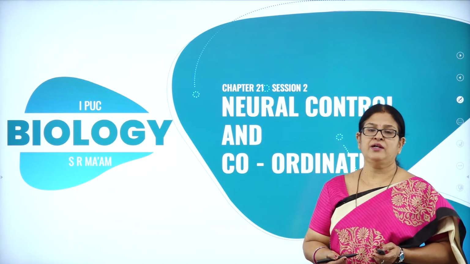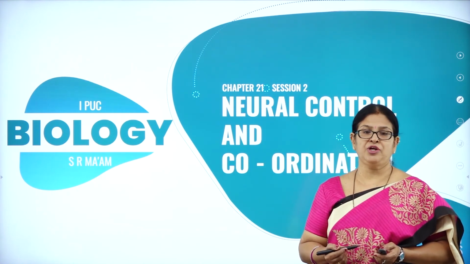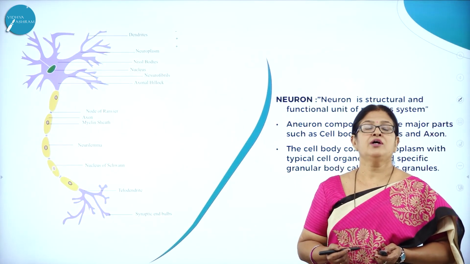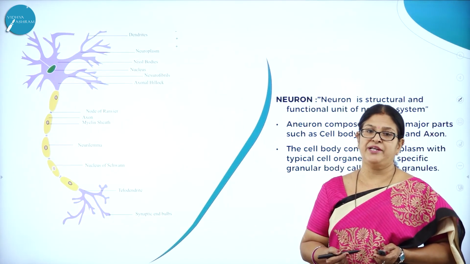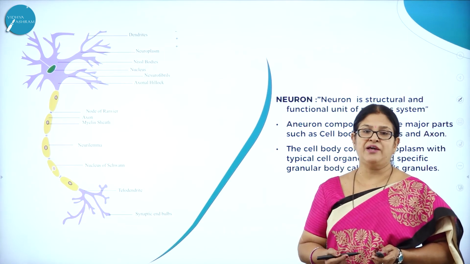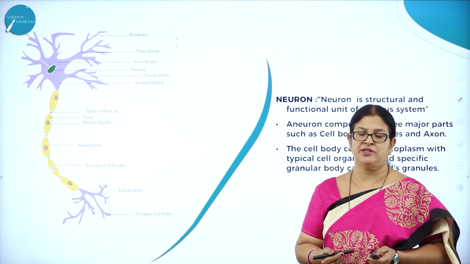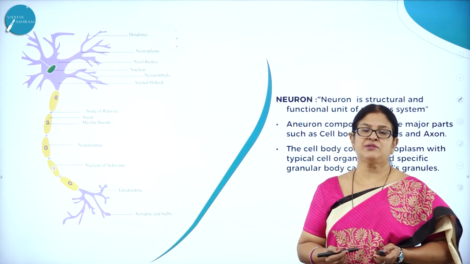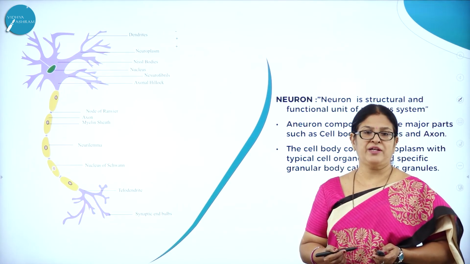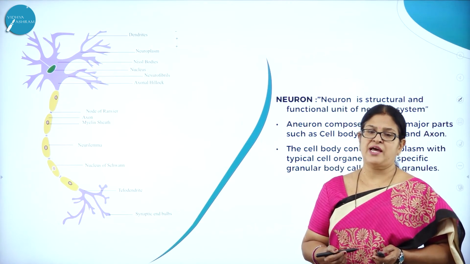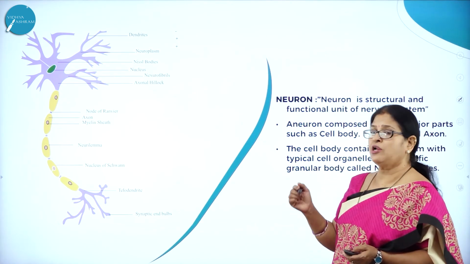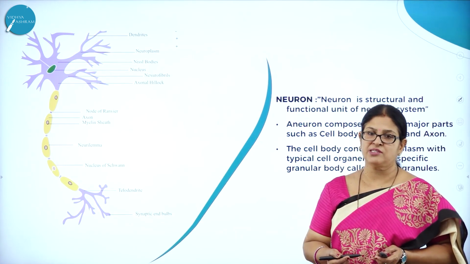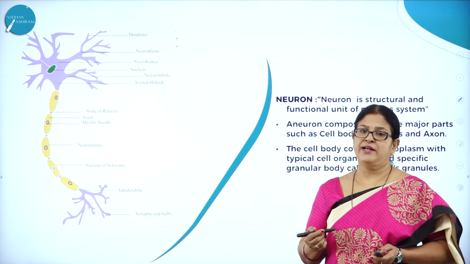As we all know, all living organisms, particularly human beings, exhibit a very unique characteristic feature called consciousness or irritability or response to external stimuli, which is mediated by a very important system called the nervous system. The nervous system comprises the brain, the spinal cord, the spinal nerves and the cranial nerves. The whole of the nervous system is divided into three subsystems, namely CNS, PNS and ANS.